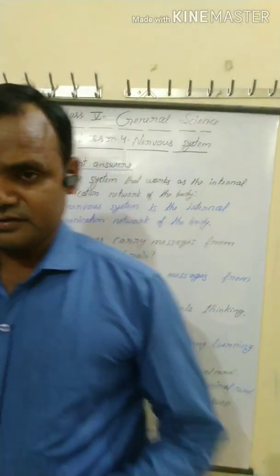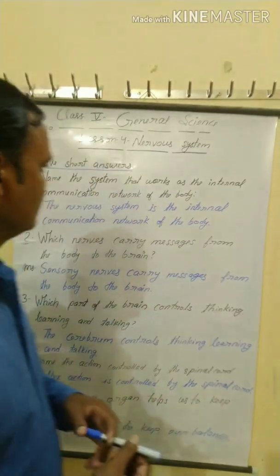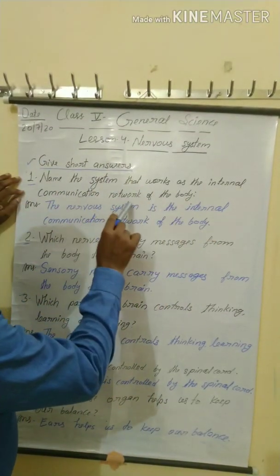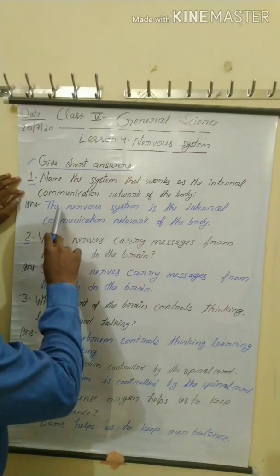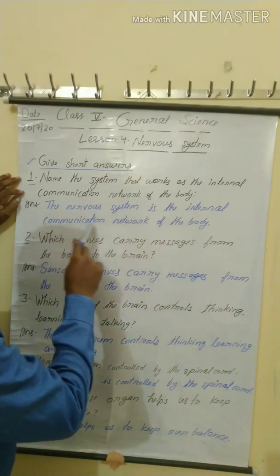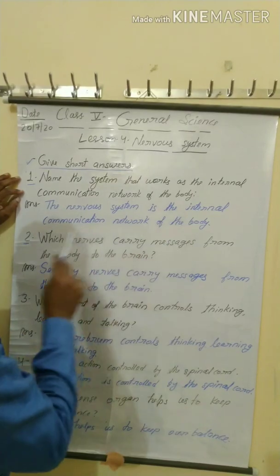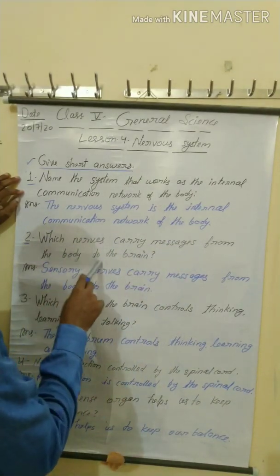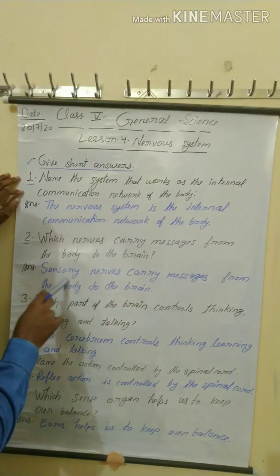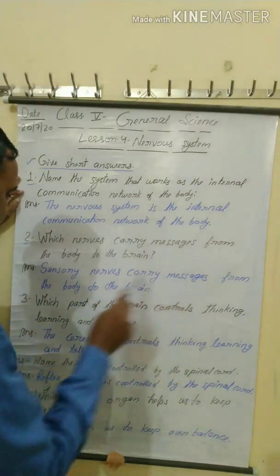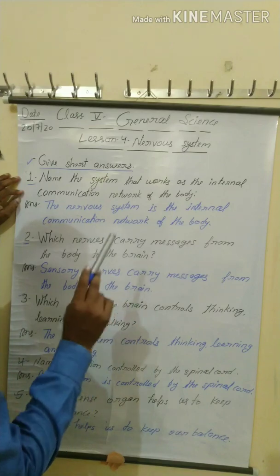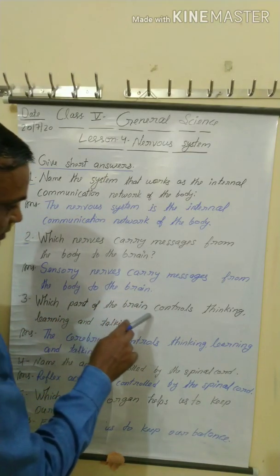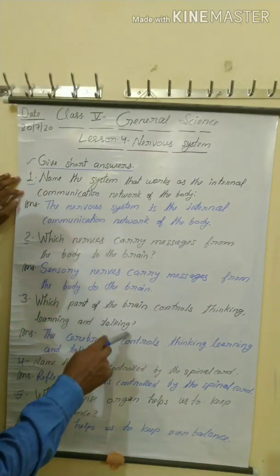So I repeat again, see one by one. Name the system that works as the internal communication network of the body. Answer: the nervous system. Question number 2: which nerves carry messages from the body to the brain? Answer: sensory nerves. Question number 3: which part of the brain controls thinking, learning and talking?